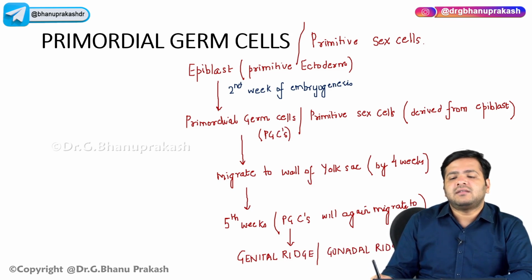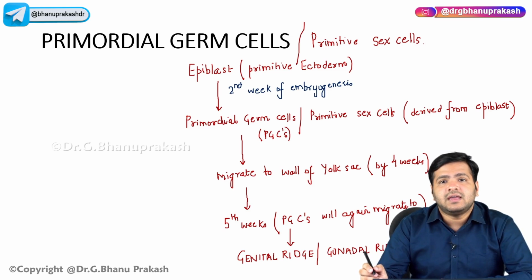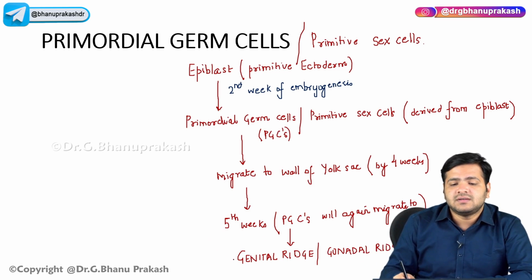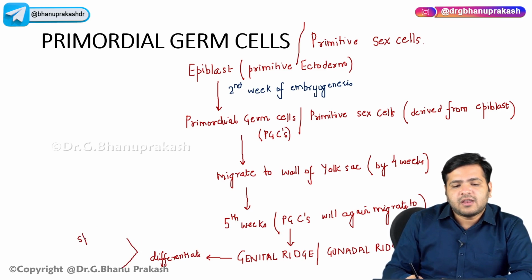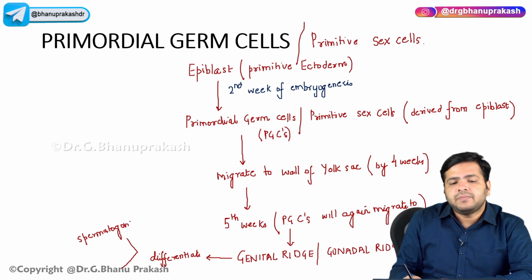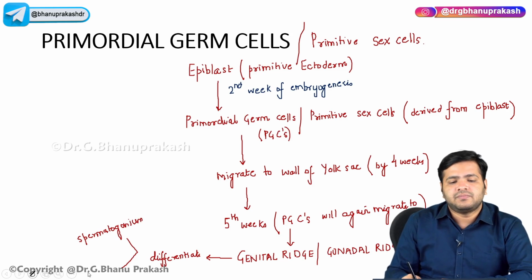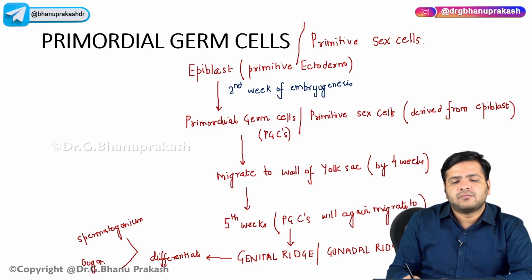Now this genital ridge or gonadal ridge, this will differentiate and it will give rise to the spermatogonium and oogonium.